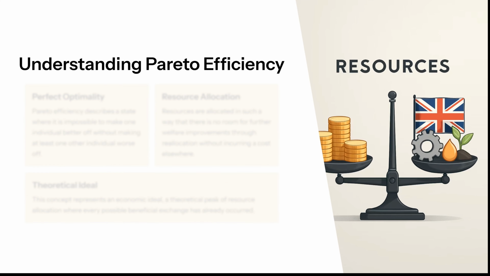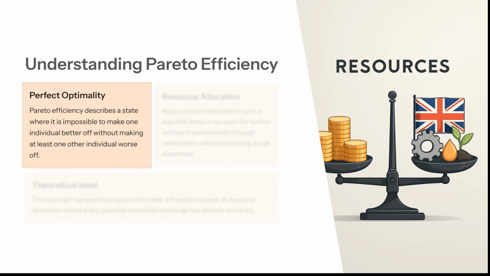Understanding Pareto efficiency: perfect optimality. Pareto efficiency describes a state where it is impossible to make one individual better off without making at least one other individual worse off. In other words, we're redistributing resources from one to the other and leaving one person worse off than they were before. So if we've achieved this optimal state, we've got to the best position really; we can't do anything further to make someone better off without making the welfare of someone else decline.